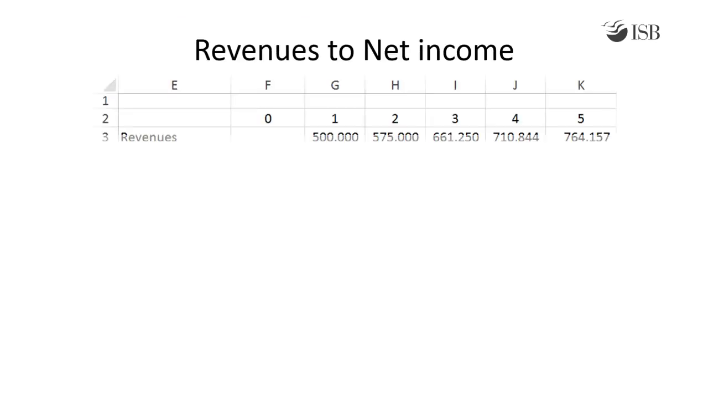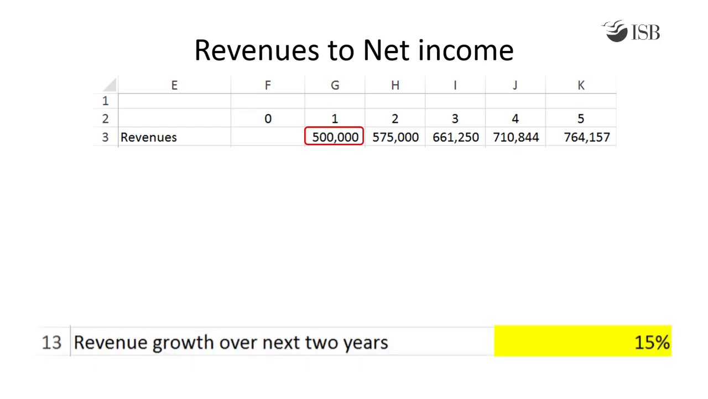We calculate the net income by starting with revenues. Revenues are $500,000 in the first year, which increases by 15% to $575,000 in the second year. This is followed by a further increase of 15% to $661,250 in the third year.